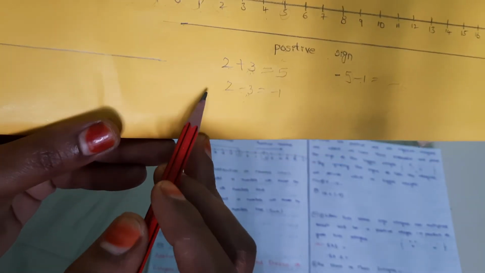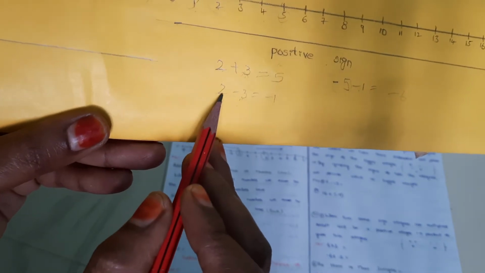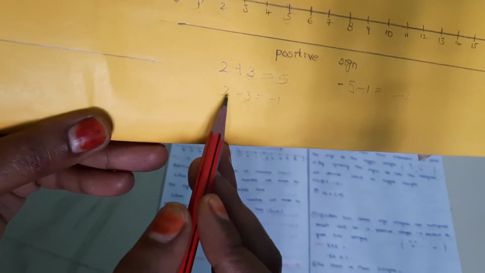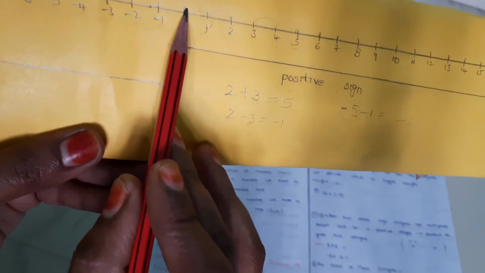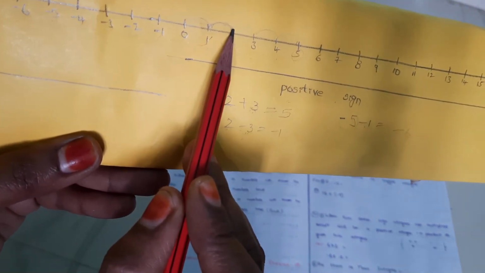For example, now I am going to add 2 and minus 3, that is plus 2 minus 3. Plus 2 is nothing but from 0, 2 steps forward, that is 0 to 1, 1 to 2.